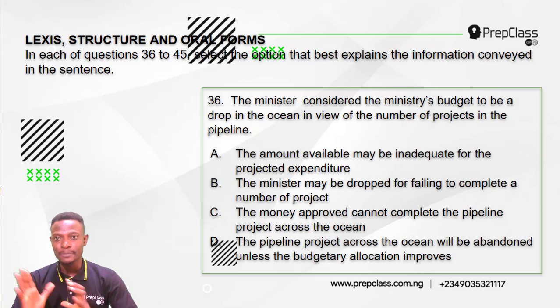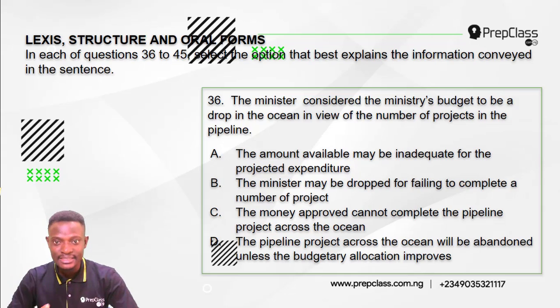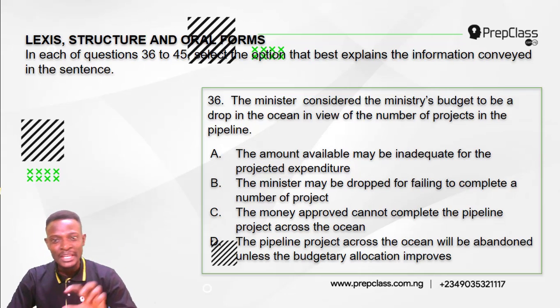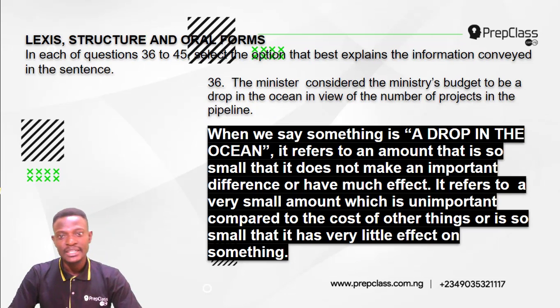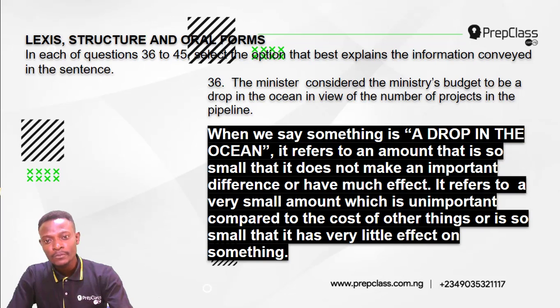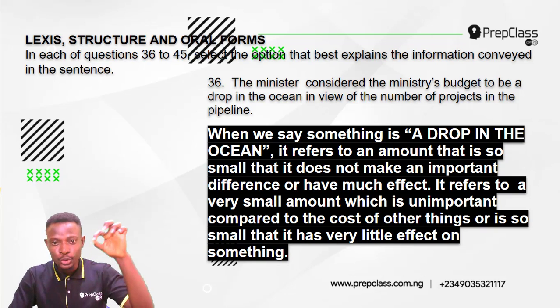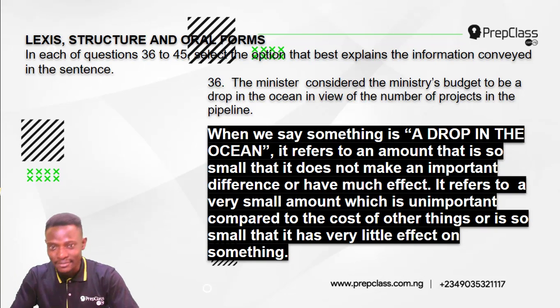So which of these options explains best the information conveyed in this sentence? The minister considered the ministry's budget to be a drop in the ocean in view of the number of projects in the pipeline. Now, when we say something is a drop in the ocean, it refers to an amount that is so small that it does not make an important difference or have much effect. Imagine dropping a drop of water in the ocean, what effect will that have?